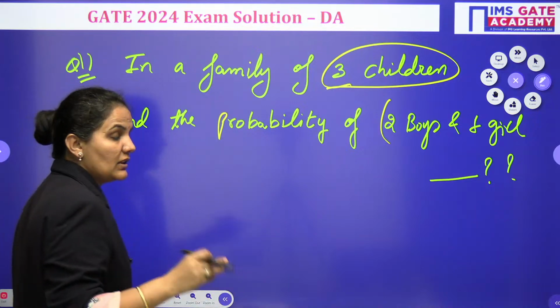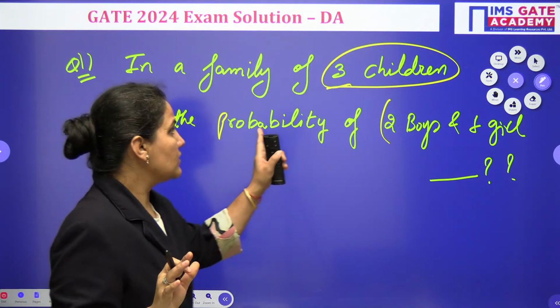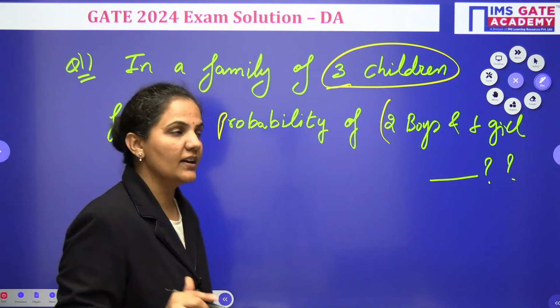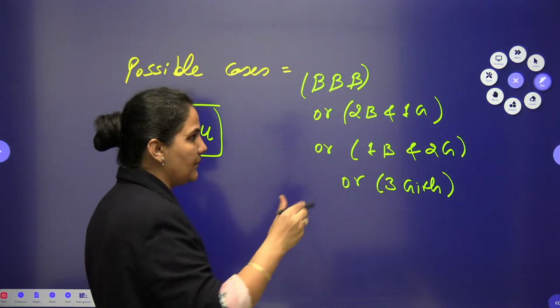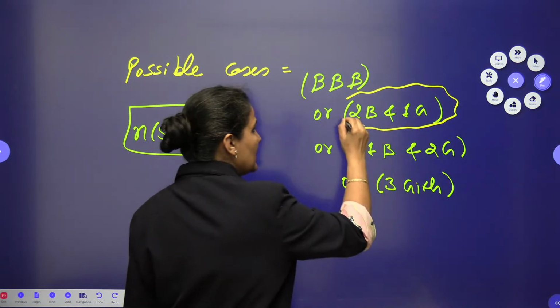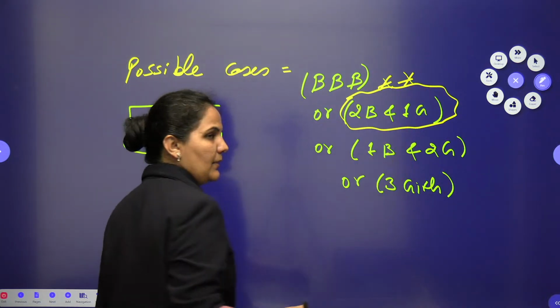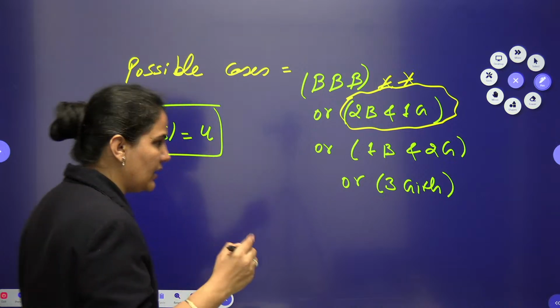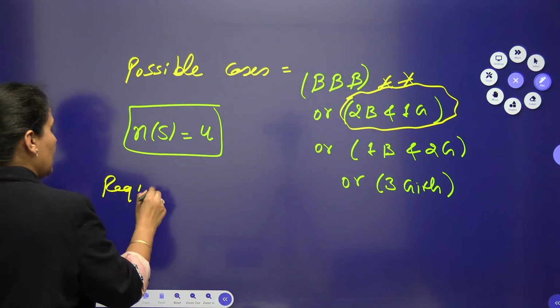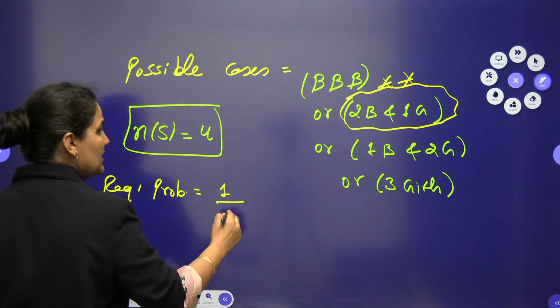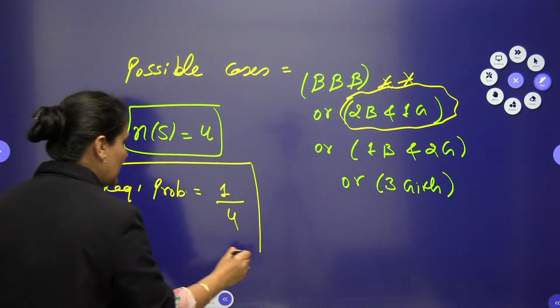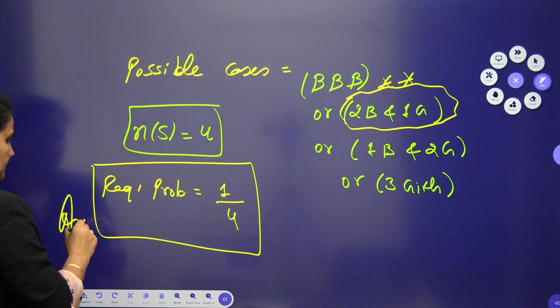If you are looking for the probability of having 2 boys and 1 girl, you can see among these 4 cases, what is my requirement? My requirement is 2 boys and 1 girl. This is my requirement, right? So my favorable will be 1 only. The required probability should be favorable by total. Favorable is 1, total will be 4. So hence my answer should be 1 by 4.